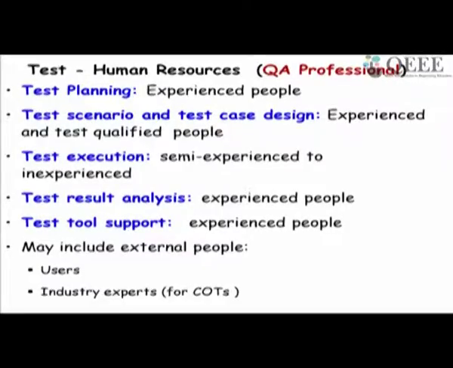Execute test cases, these are semi-experienced and inexperienced people. The test cases have been designed by more experienced testers, and the semi-experienced and inexperienced do the test execution. Test result analysis, these are experienced people. Test tool support to execute automated test cases, these are also experienced people. And of course, there can be users, industry experts, etc.